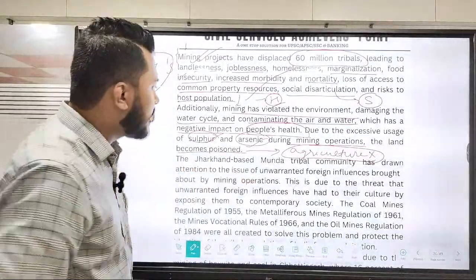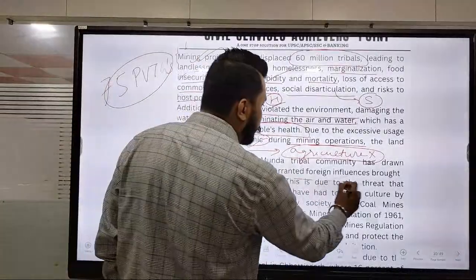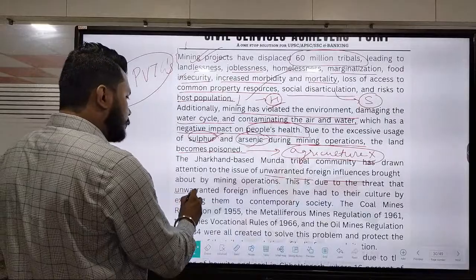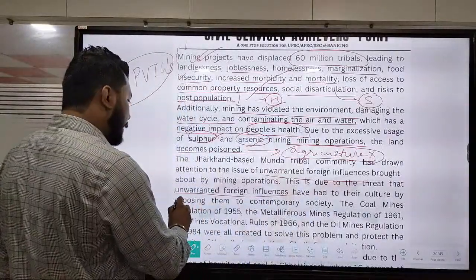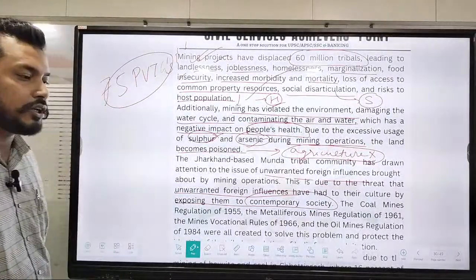Jharkhand-based Munda tribal community has drawn attention to the issue of unwarranted foreign influence brought about by mining operations. This is due to the threat that unwarranted foreign influences have had to their culture by exposing them to contemporary society. Tribals are very much associated with their respective society.